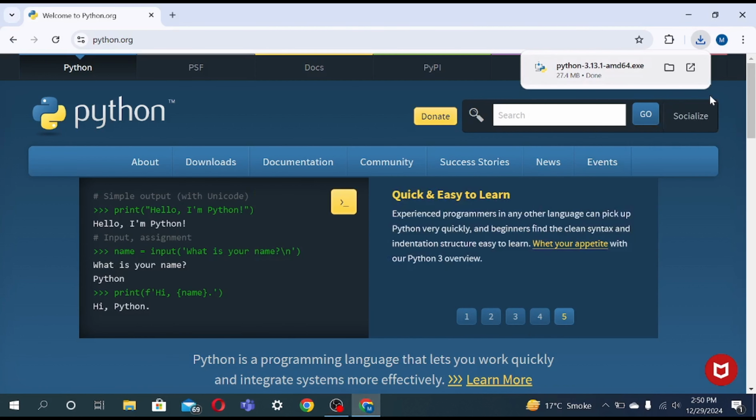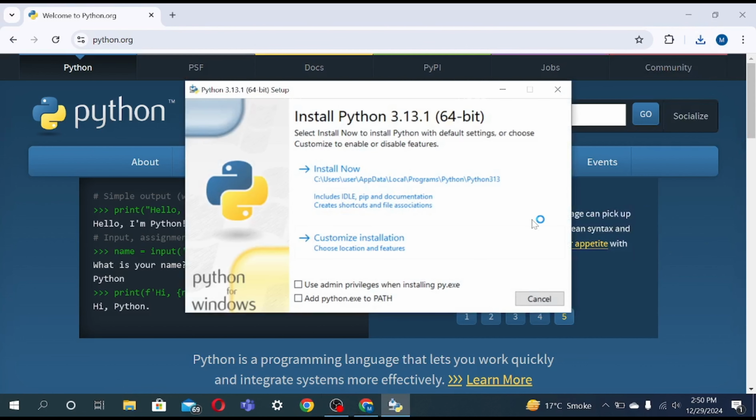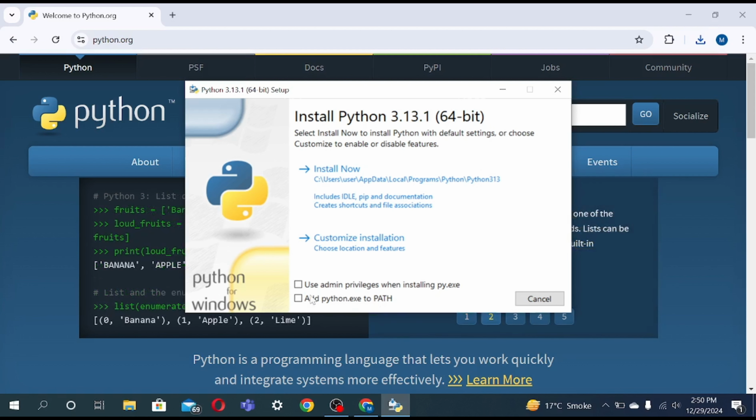Mine has been downloaded, and I will open it up and do the same as we did with PyCharm. Okay, one thing is very important. You need to add python.exe to PATH, like we added paths in PyCharm. We need to also do that in Python.